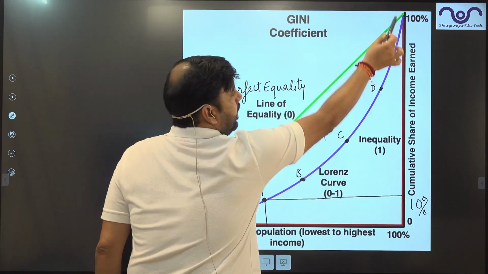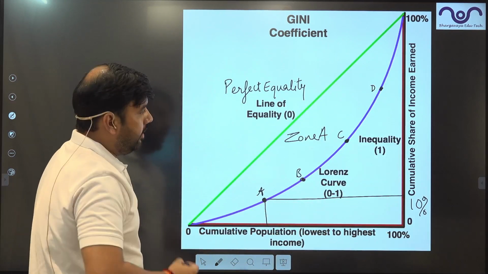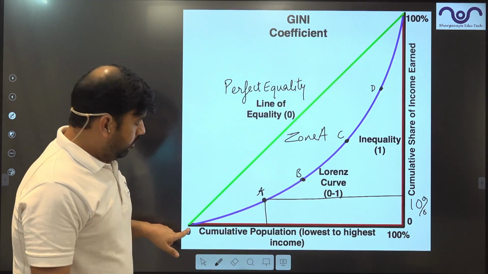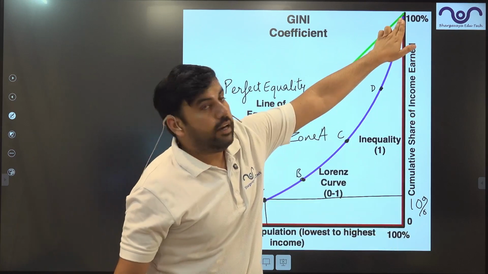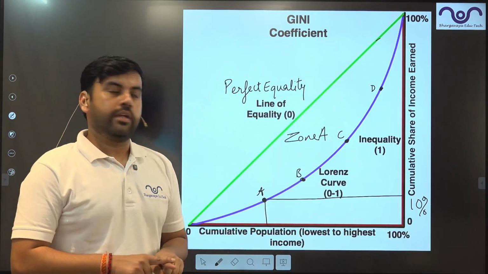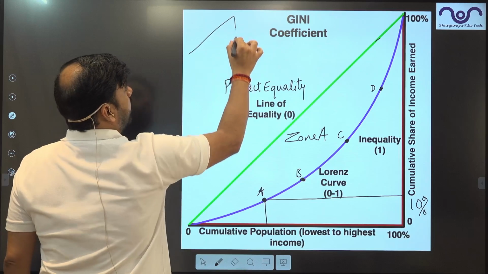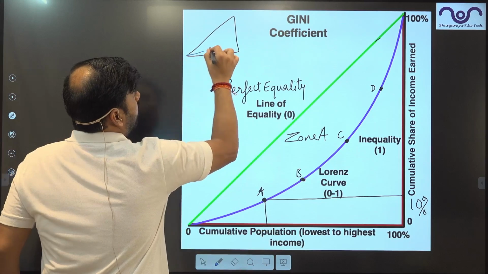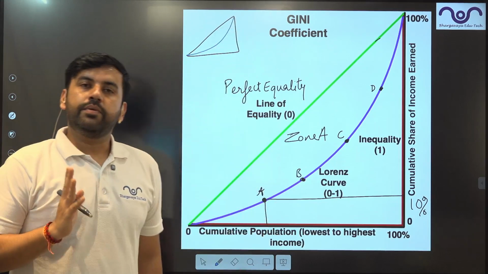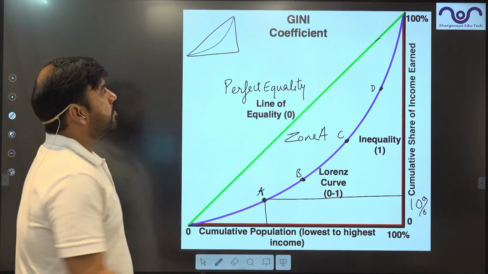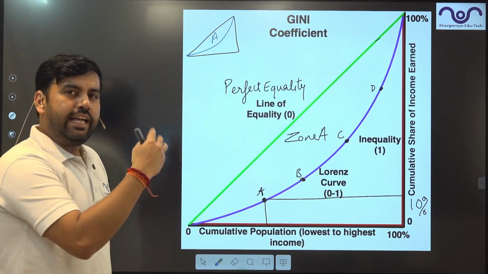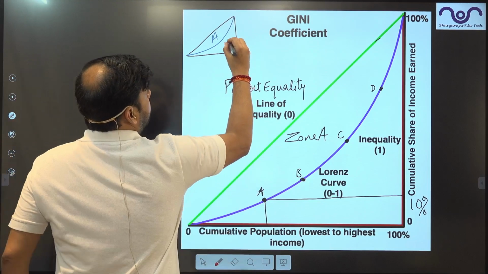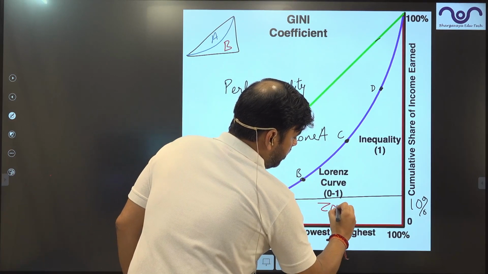Now this perfect triangle that you see over here, look at this green line and the triangle that it is creating, right? So from here to this point to that point, and again there's a triangle. In this particular triangle, we have the blue line, which is the Lorenz curve, right? The area between the lines is known as zone A. Now let's say the area which is left from the entire triangle is area B, or zone B.